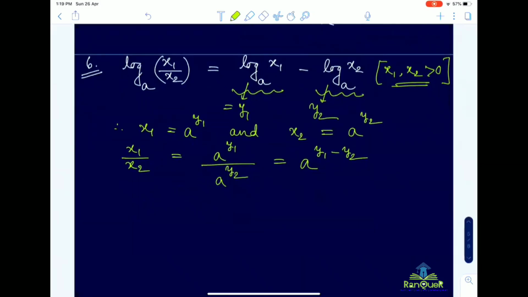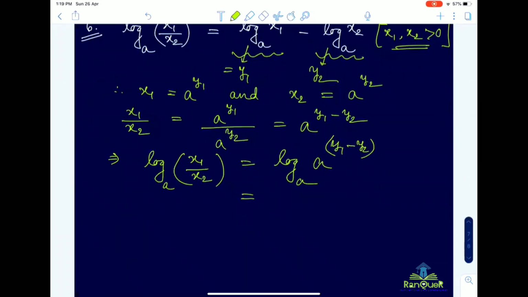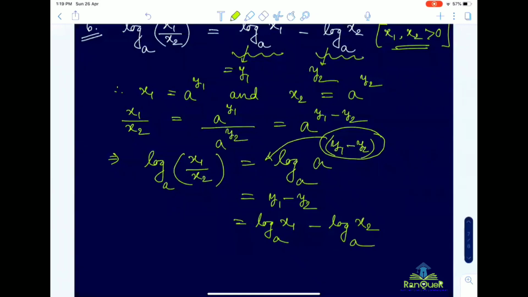Now if you take log both sides, log x1 by x2 equals log a to the power y1 minus y2, and base is the same for both. Exponent will come in front, so y1 minus y2, which means log x1 base a minus log x2 base a.